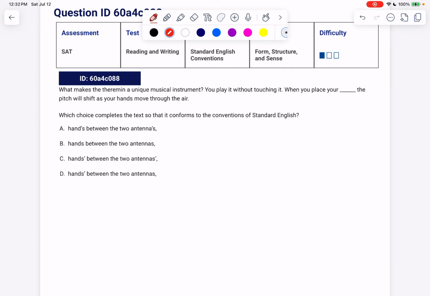So, when you place your hands between, is it the between of the hands? Should hands be possessive? Are the hands possessing the between? Oh, no, which gets rid of A, C, and D. Now, what if you're like, oh, shoot, I don't know if hands should be possessive? No big deal. You can check antennas. Should antennas be possessive? When you place your hand between the 2 antennas, is it the of the antennas? No. So we also know that the antennas can't be possessive. We'd still have to decide if hands should be possessive, though, if we go that way. But if we go for hands first, notice we immediately get down to 1 answer choice.